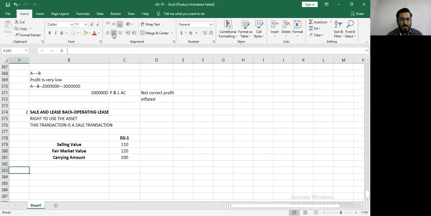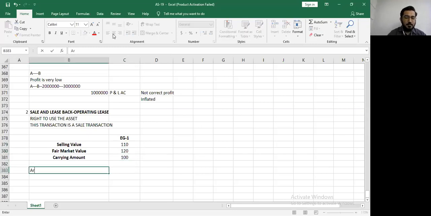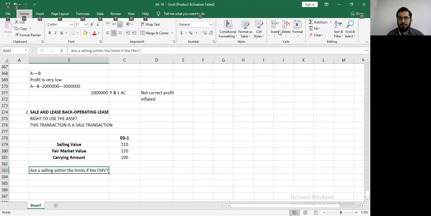Now everyone on your chat box, my first question to you is, are you selling within the limits of the fair market value? Yes or no? Yes, of course, your limit is 120, but you're selling at 110, which means everyone is selling within the limit of the fair market value.